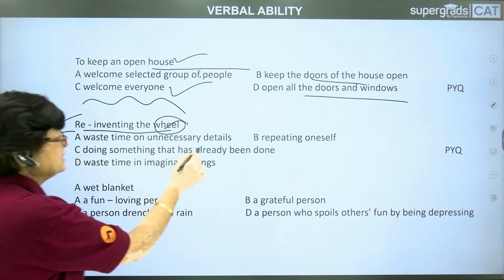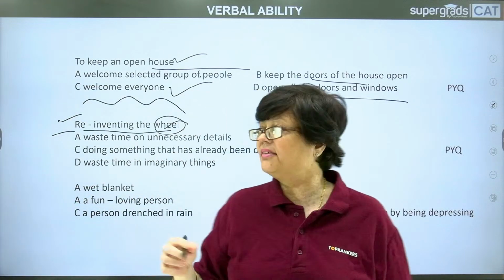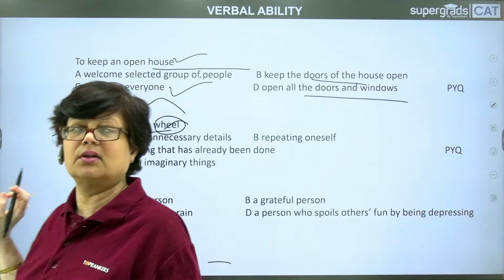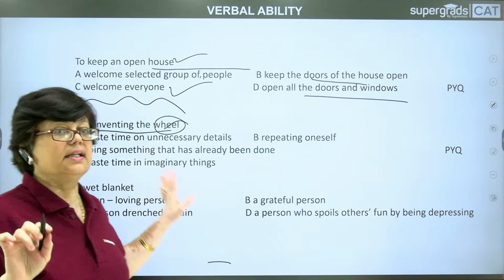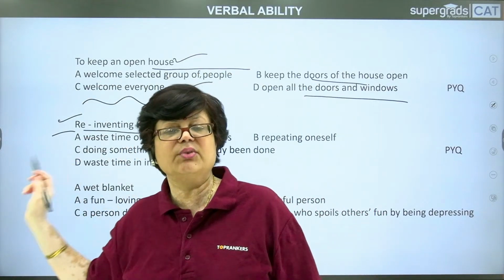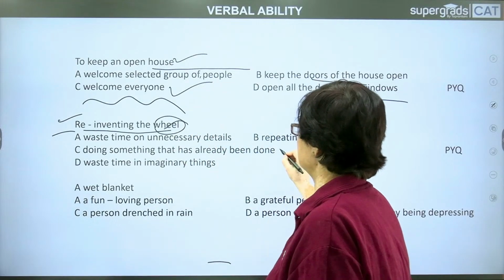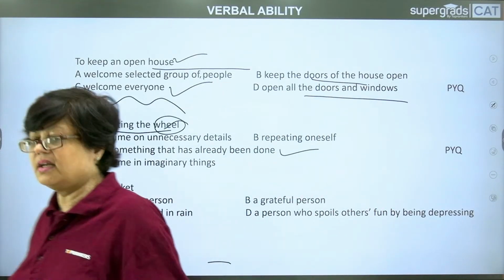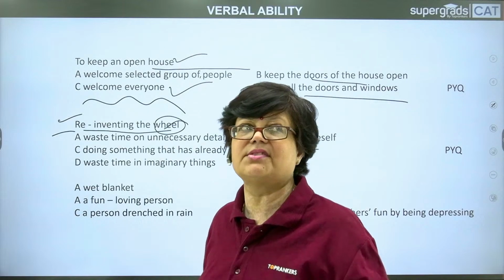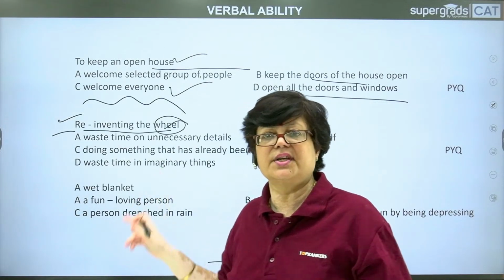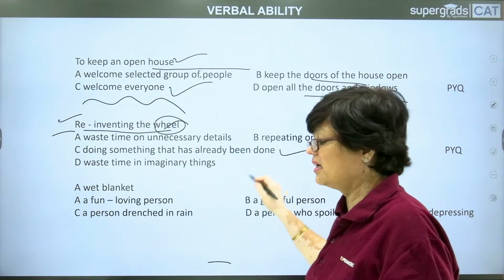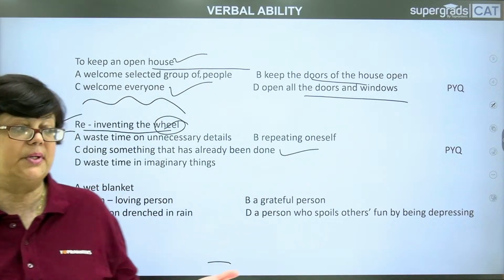Waste time on unnecessary details. Repeating oneself, doing something that has already been done, waste time in imaginary things. Last year, the option had a sentence which said, we spoke about a teacher who did not want her students to reinvent the wheel. So the correct answer is doing something that has already been done. Instead of repeating that which has been done by somebody, why not try something new, something creative, something different? This is at the core of this idiomatic expression. So, reinventing the wheel is doing something that has already been done, which doesn't serve any purpose, right?